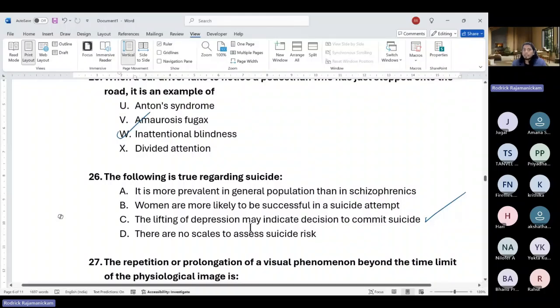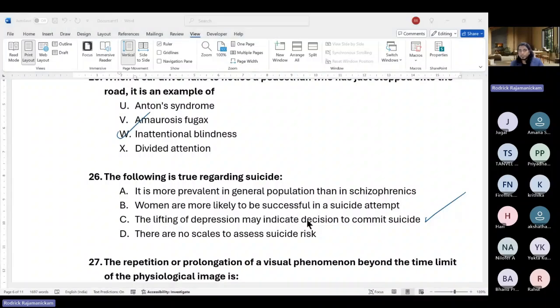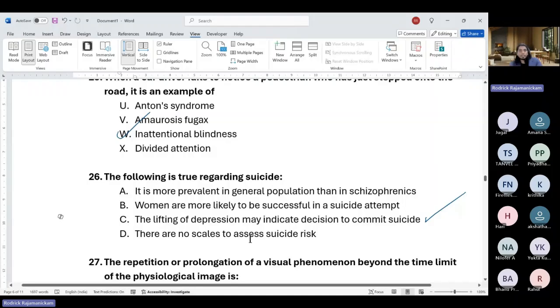That way, it can sometimes precipitate suicidal ideation and decisions to attempt suicide. That is how it may work. One more point: the scales may not be highly reliable, but that doesn't mean there are no scales. So saying there are no scales is not true.